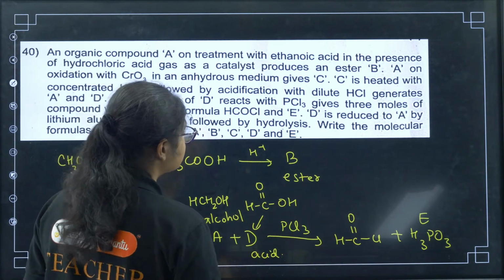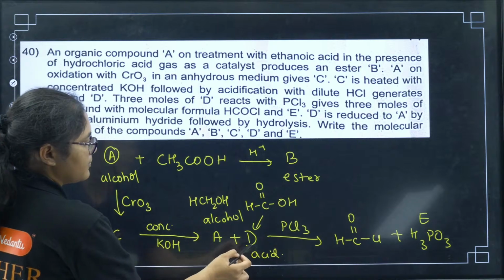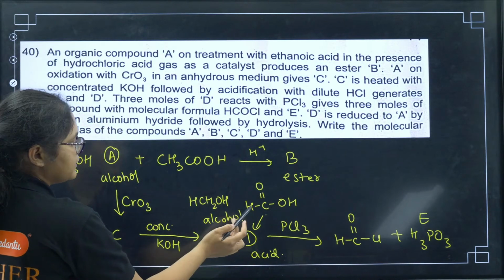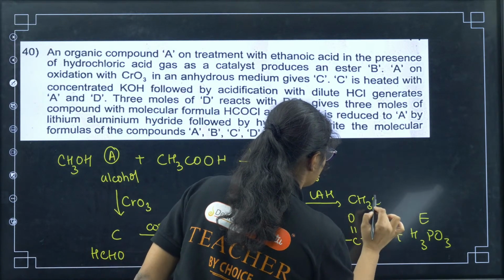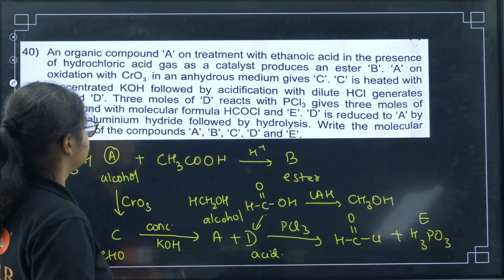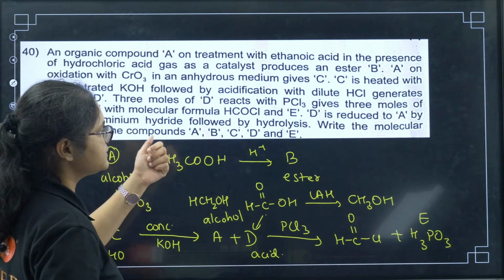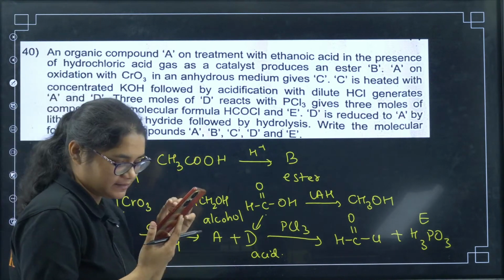Now D is reduced to A by lithium aluminium hydride. Yes, this is an acid. If you treat it with lithium aluminium hydride, followed by hydrolysis, you will get the alcohol, right? Then write the molecular formula of A, B, C, D, E.